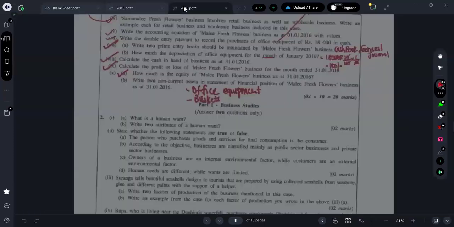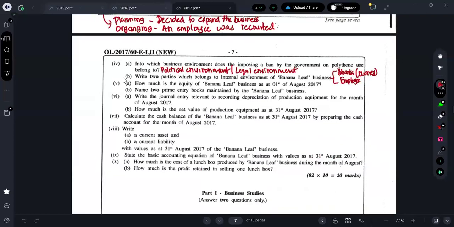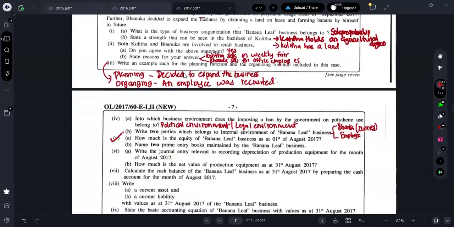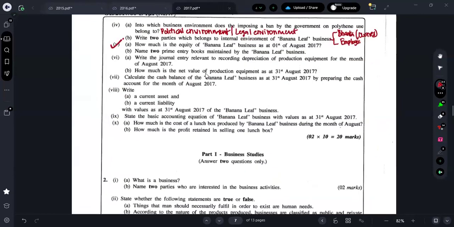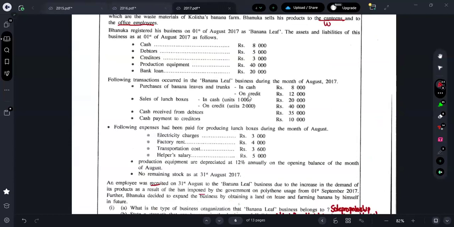Next one, what are they asking, guys? In the 2017 paper, what are they asking next? This one we have completed in our working sheet. Next one: name two prime entry books of Banana Leaf. Here they are asking for the names of two prime entry books. First one, obviously, there are many cash related transactions. Therefore, you can say it as cash book. Okay. Next one, there are purchases on credit here.